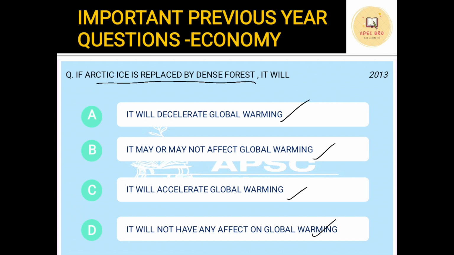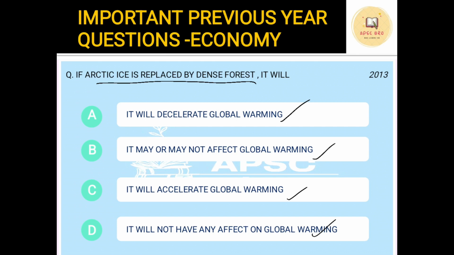If the entire Arctic ice is replaced by dense forest, what will it cause? The first perception is that it is being replaced by a forest, so it will be good for the environment. So it will decelerate, meaning reduce, global warming. So the probable answer is A.